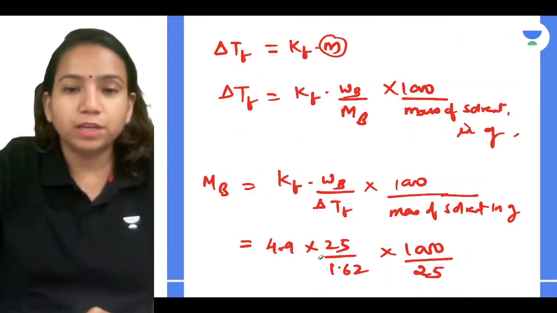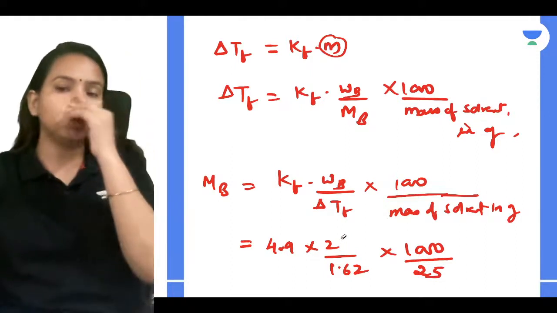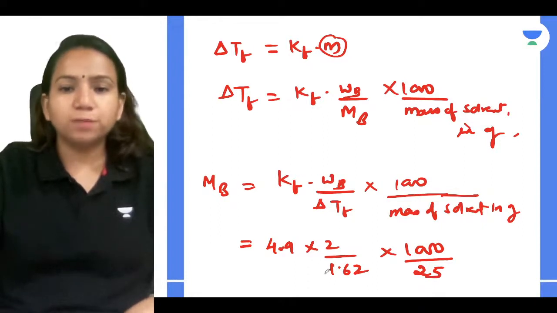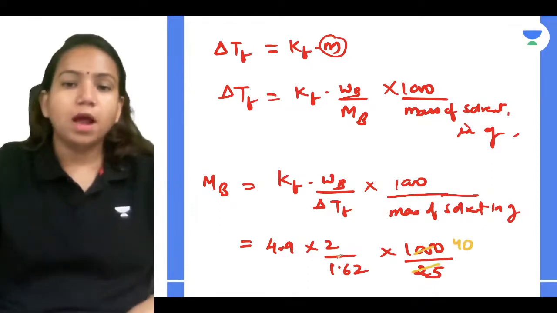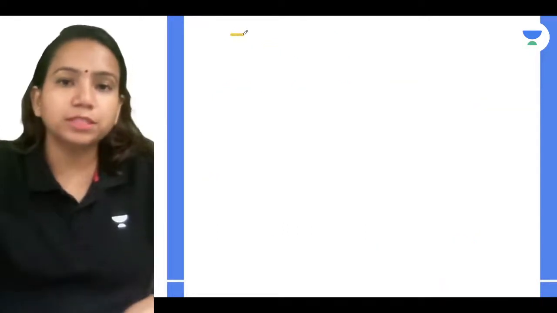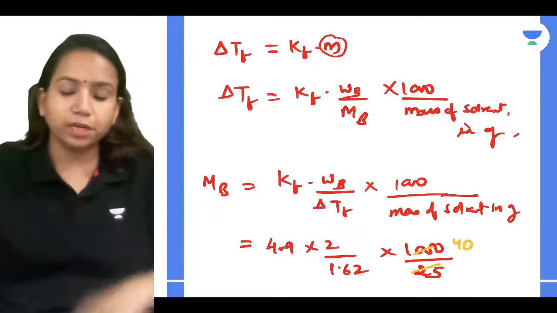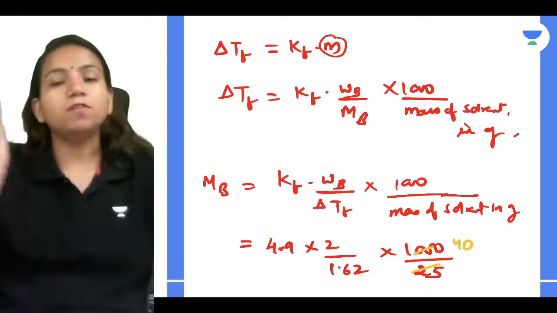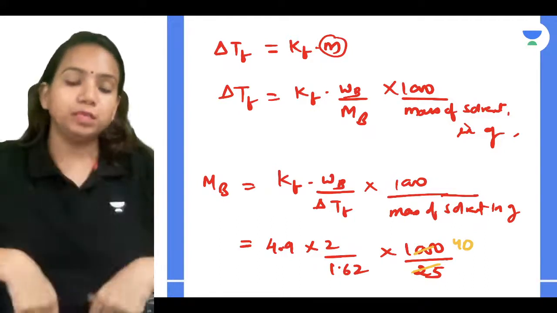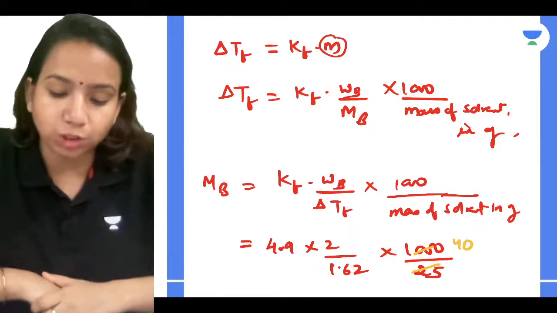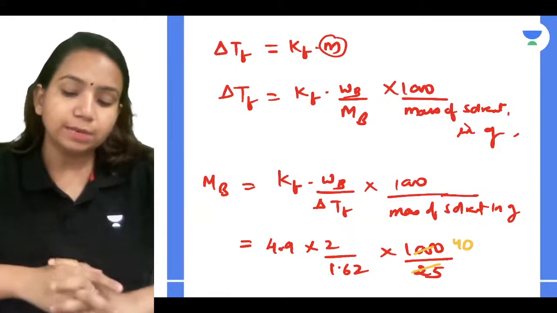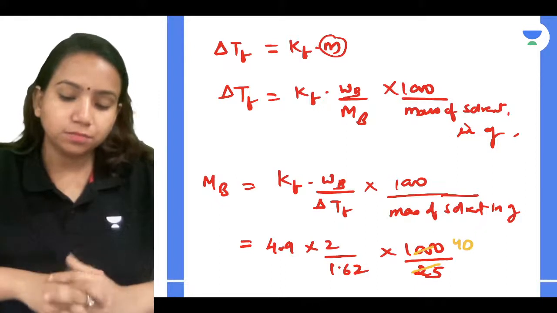By looking at the values here and there, we made a mistake, so you have to solve this. You can easily solve it: 4.9 into 2 divided by 1.62 into 1000 divided by 25. What answer will you get for MB, the molar mass of solute? Everyone has to answer. Tell me, what will be the answer?